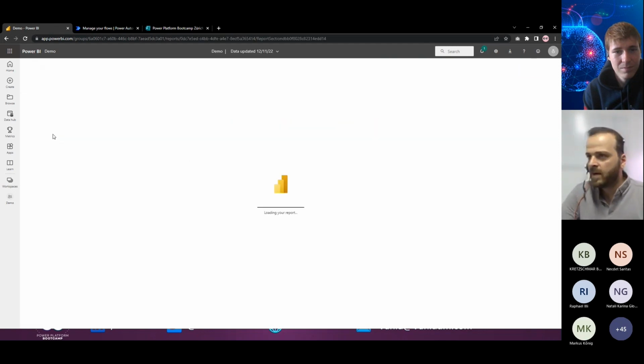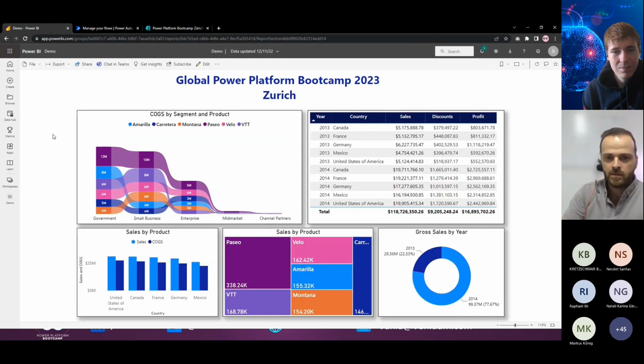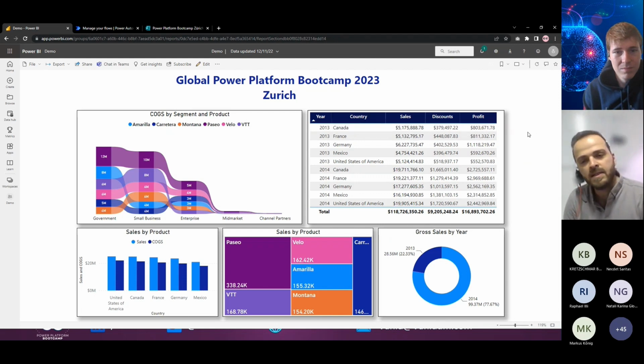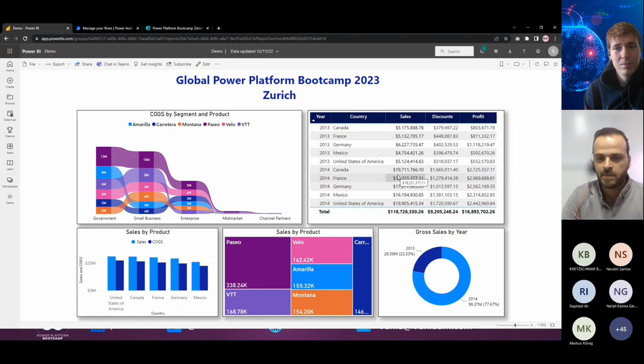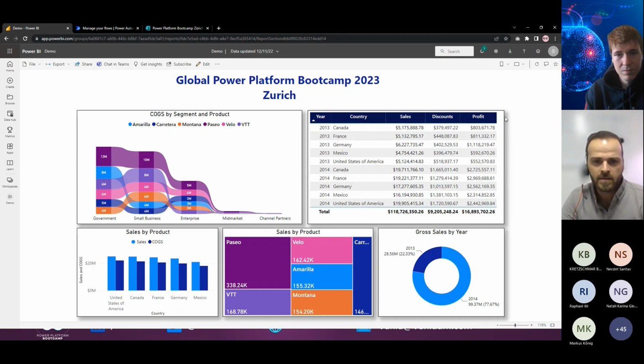Demo. I created a very simple report which is connected to the sample data from Microsoft, which is the finance Excel sheet. I receive a call from the end user and they said, I need this information. I need to copy paste it and save it in my system. How can I get that in my email? How can I get this information on my Teams as a message and then send it to other people? I said, yes, you can click on this one and export it, but there is another, better solution.